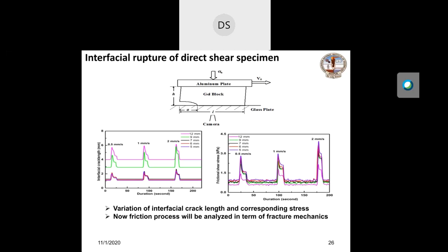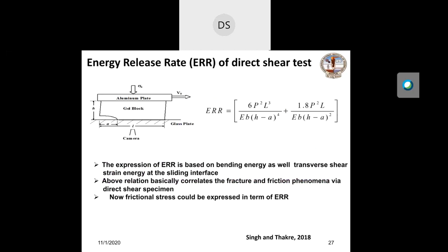And we know the elasticity property of the gel block, the crack length, and the corresponding force at static and dynamic. So we have proposed a model for the energy release rate for direct shear, published by Thakre and Singh. Professor Thakre was my PhD student. That model enables one to determine the energy release rate of direct shear.